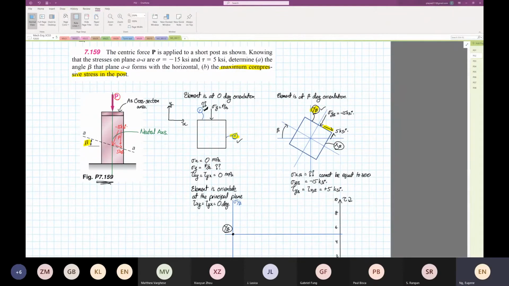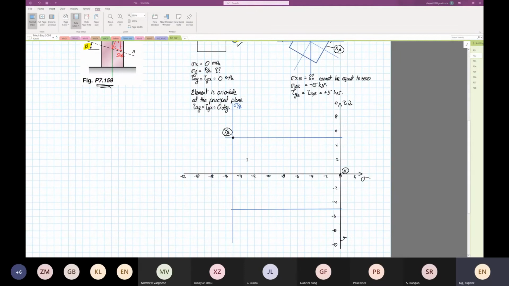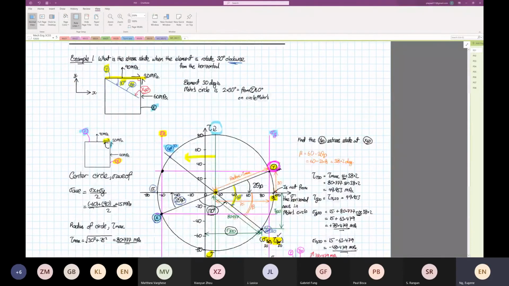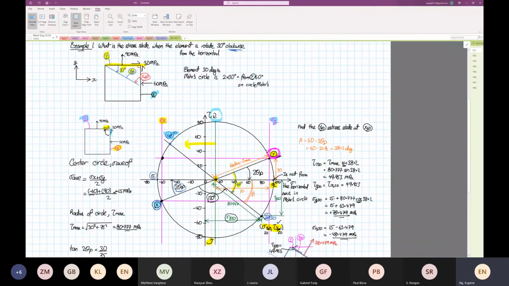So what is the difference? If you look at Y beta and X, X is at 0, and Y beta is above the 0 axis, the normal stress axis. When everything was on the same element, you can see point Y is here, and point X is below the horizontal axis, the normal stress axis or zero shearing stress axis.